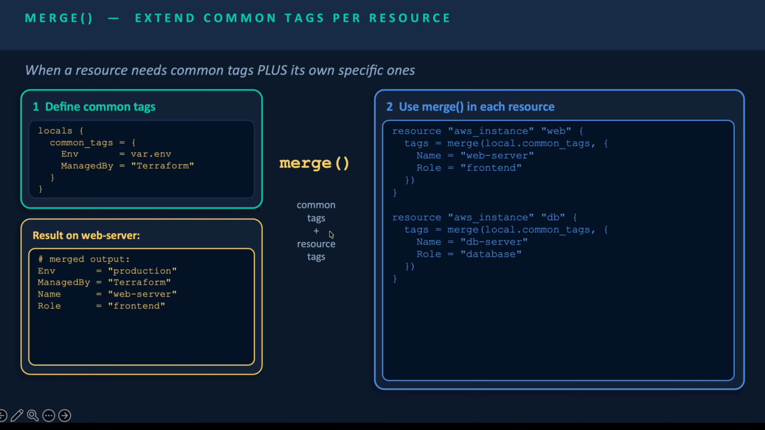So Terraform combines both into one final tag map: common tags on everything, specific tags per resource, zero duplication. So that's how you can use the merge function.